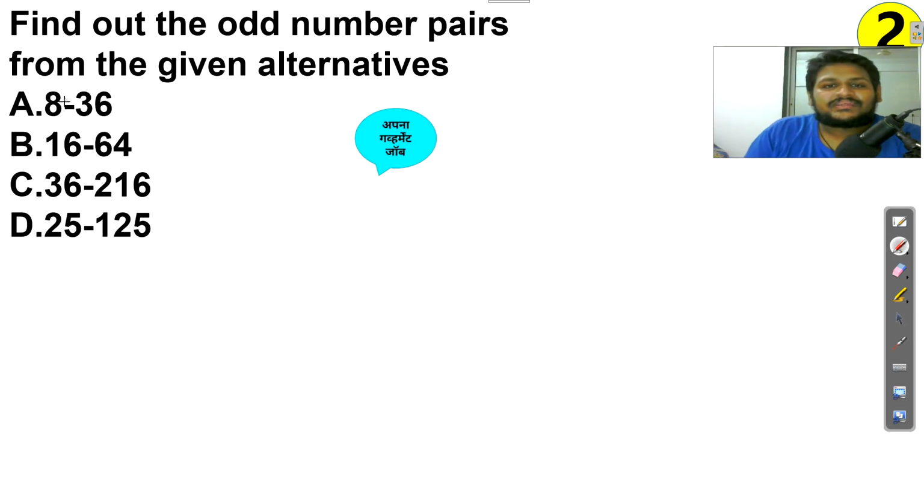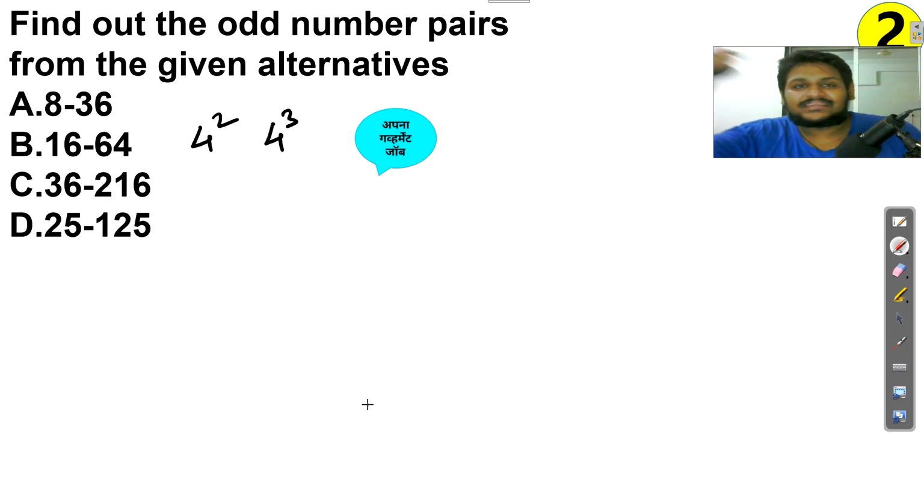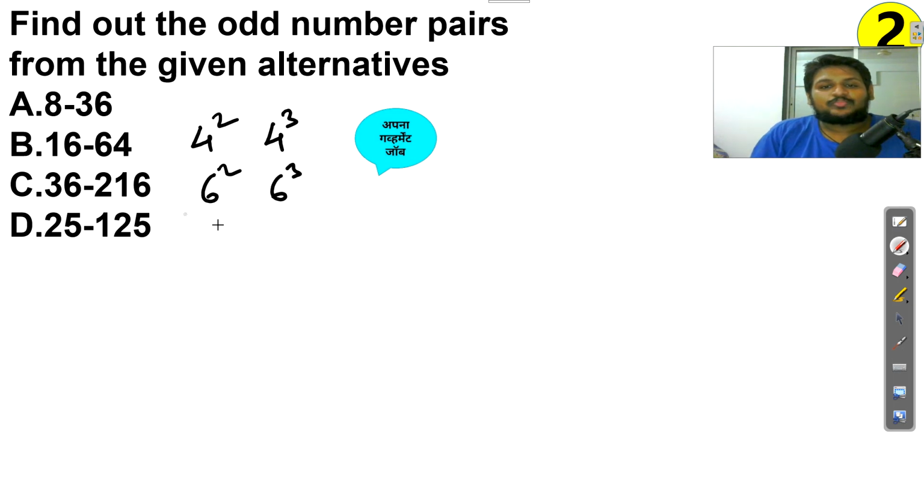Second question: 8, 36; 16, 64; 36, 216; and 25, 125. If I observe carefully, the first logic is square. 16 is the square of 4, 36 is the square of 6, and 25 is the square of 5. Check the next number: 64 is the cube of 4, so 4 for the 16, 16 for the 64. Similarly, 36 is 6 square and 216 is 6 cube, and 25 is 5 square and 125 is 5 cube.